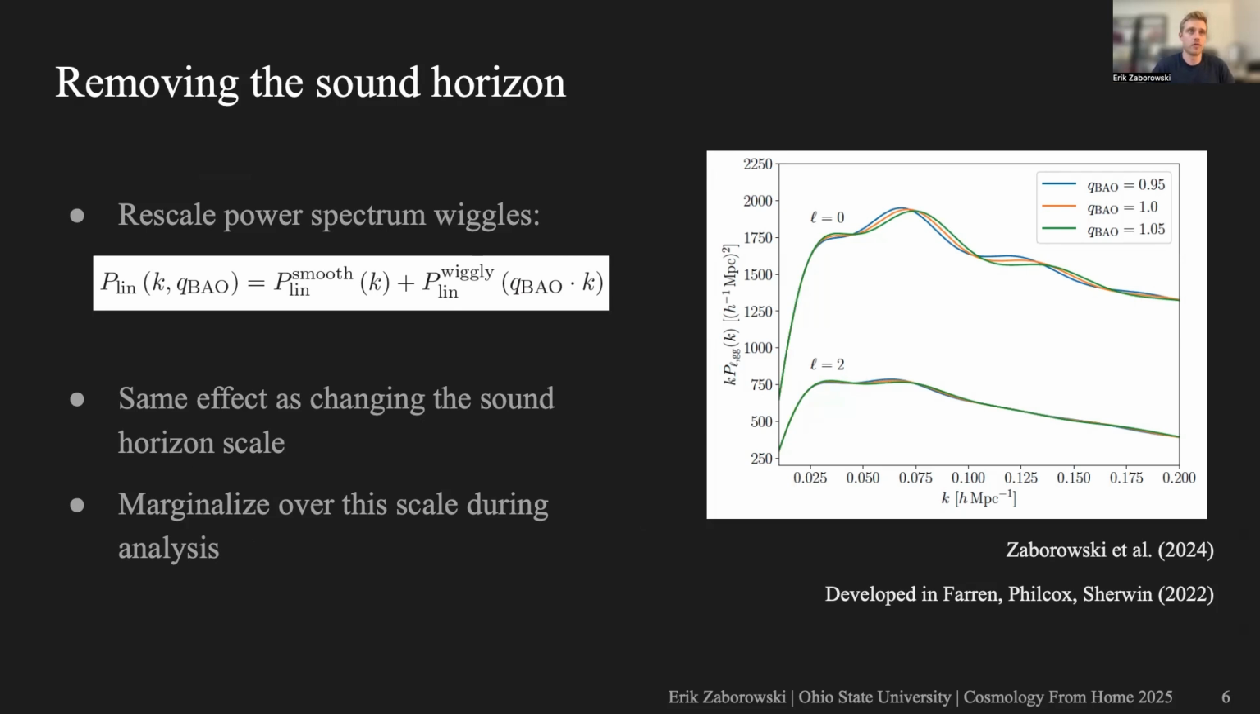So on the left, you can see the formula that corresponds to that transformation. And on the right, you can see the effect of varying QBAO, where values larger than one move the wiggles forward and smaller than one move them backwards. And this is a heuristic transformation, but it roughly has the same effect as changing the sound horizon scale. So by allowing this parameter QBAO to vary during inference, we're effectively marginalizing over the sound horizon information. And in Garrett Farren's paper, where they did a measurement with this technique using the BOSS data, they did several tests and showed that indeed the sound horizon information is removed from their measurements using this technique.